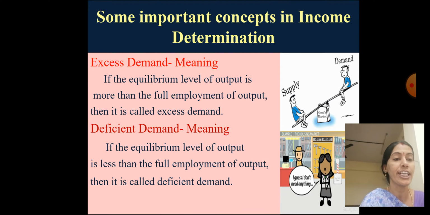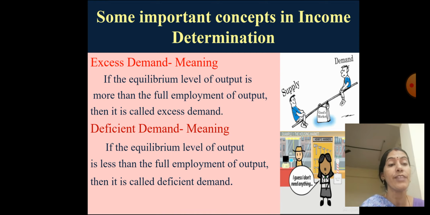If you take Diwali time as an example, the availability will be less compared to the demand, because people in the entire country will be demanding. So that is the excess demand situation. The producer will be struggling to provide the supply as per the demand, to make it equal to demand. That situation is known as excess demand.